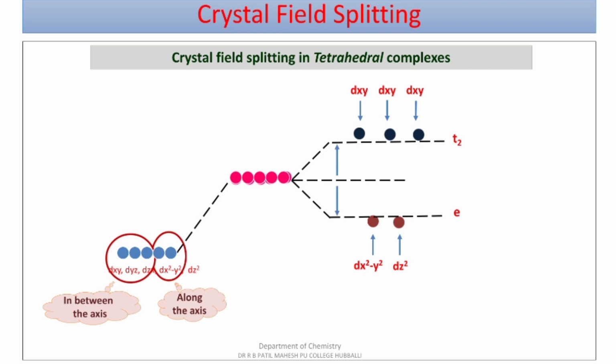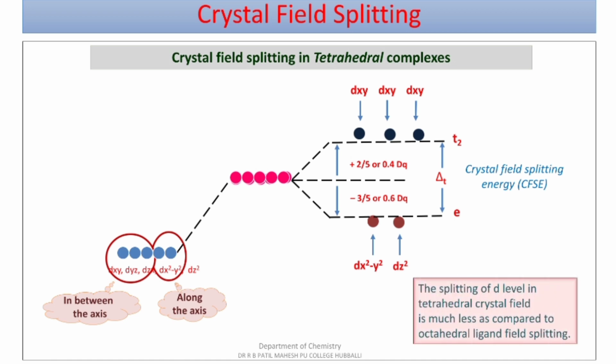The energy gap between these two is 0.4 dq and 0.6 dq, or plus 2 by 5 and minus 3 by 5. The plus and minus mentioned here just indicate the increase or decrease in the energy, and the total energy difference between the two available sets of orbitals is delta T, which is known as crystal field splitting energy or crystal field stabilization energy.